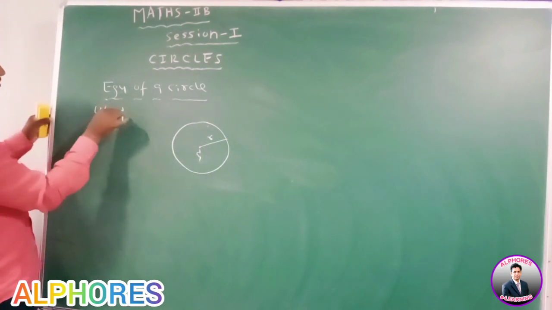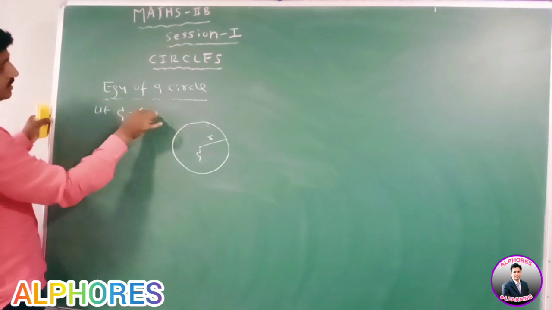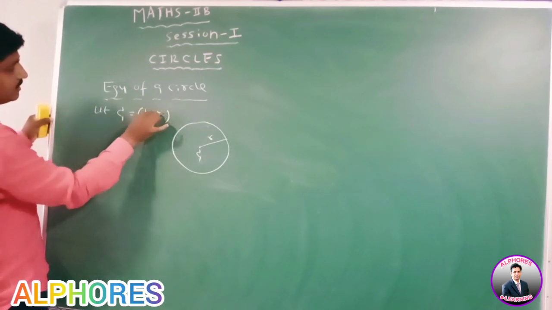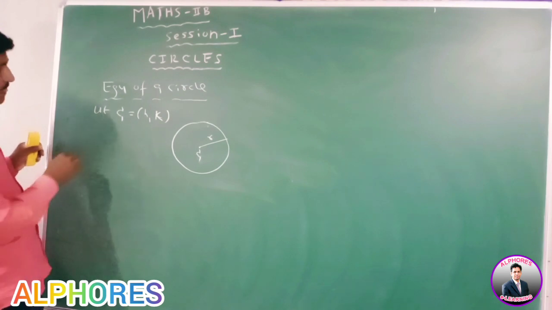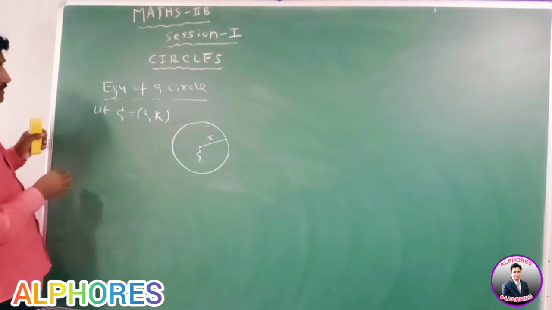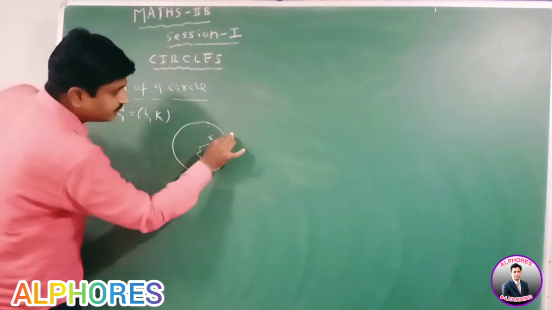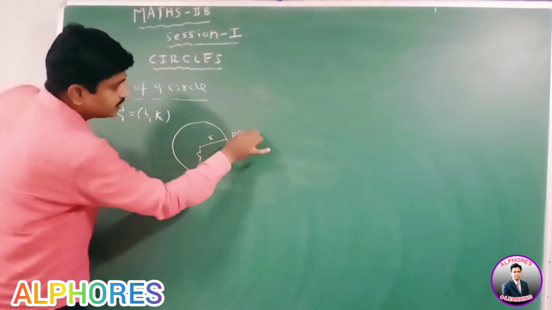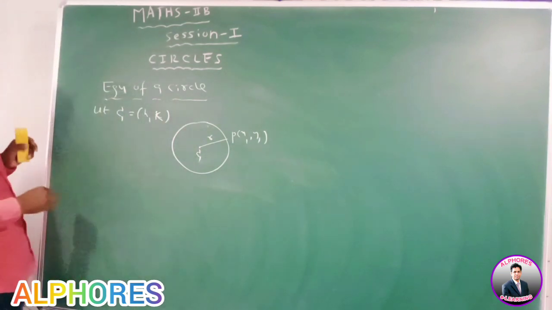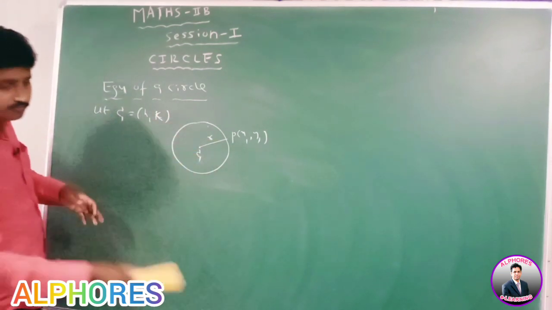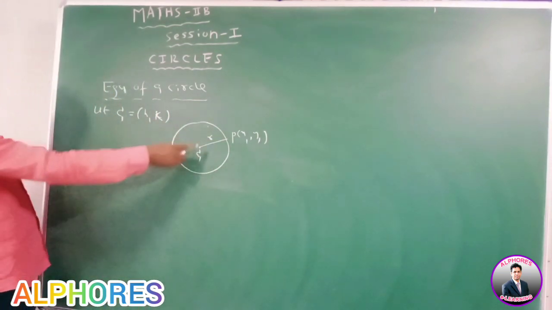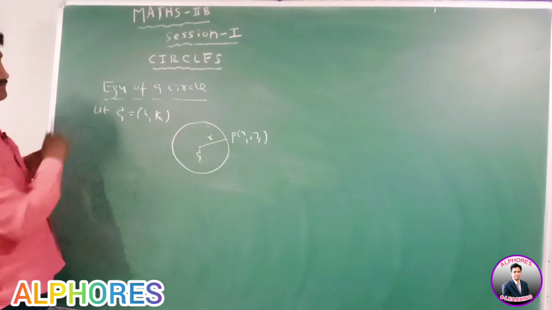Let C equal to h comma k. The equation of the circle is what? Let P x1 comma y1 be any point on the circle.